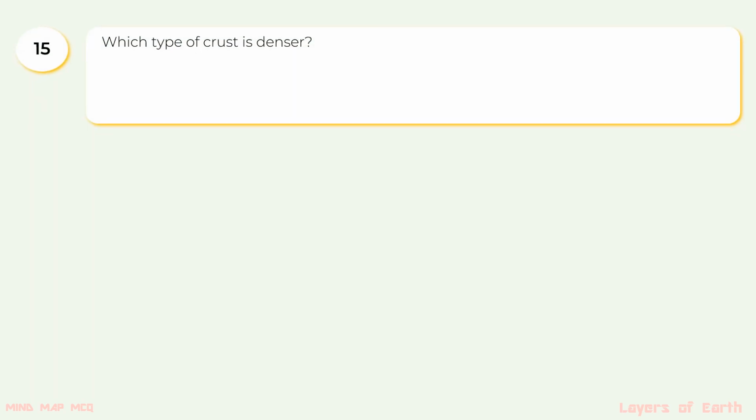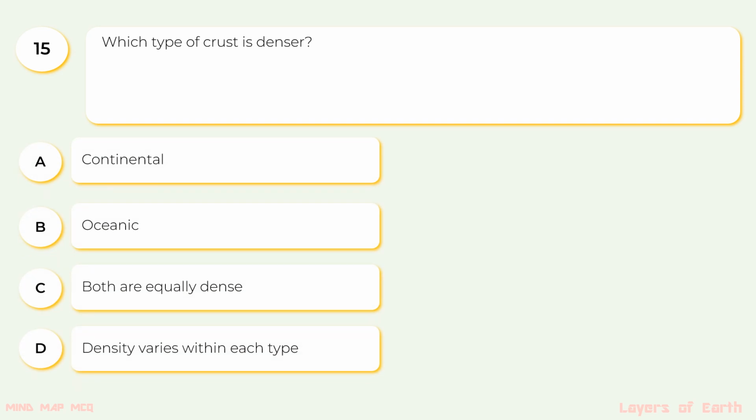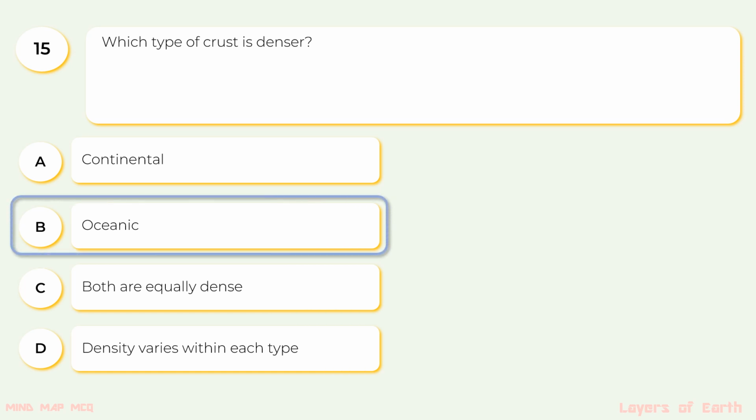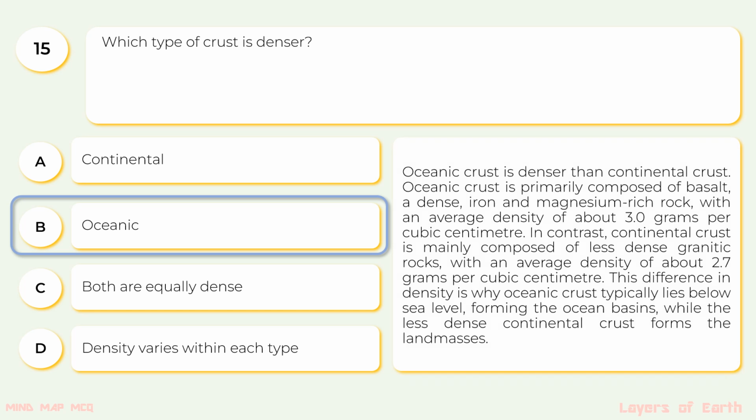15. Which type of crust is denser? The options are A. Continental, B. Oceanic, C. Both are equally dense, D. Density varies within each type. The correct option is B. Oceanic. The oceanic crust is denser than the continental crust.